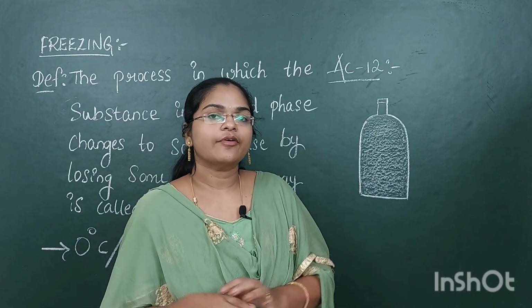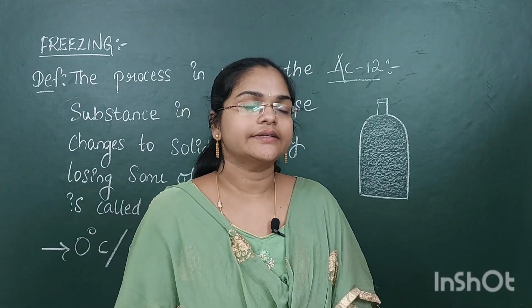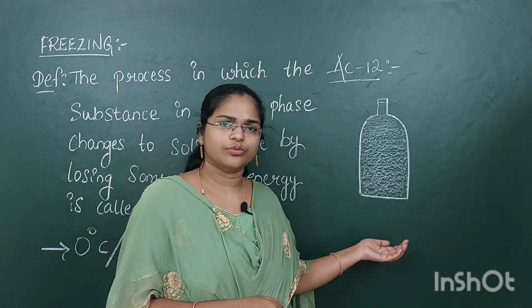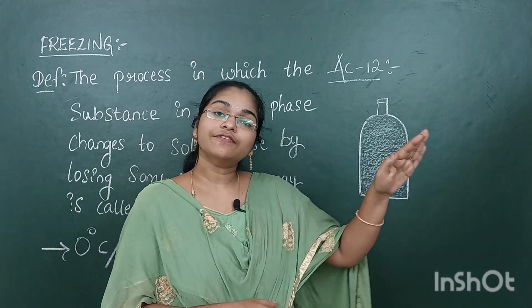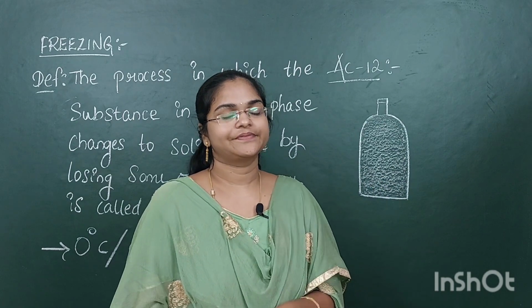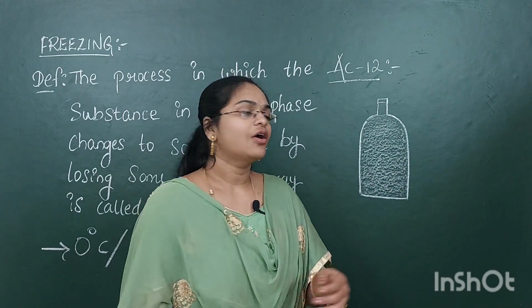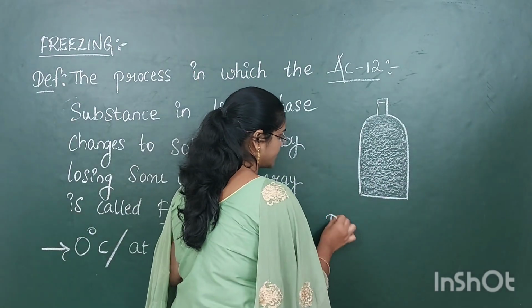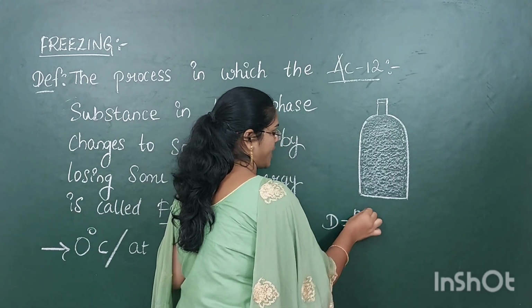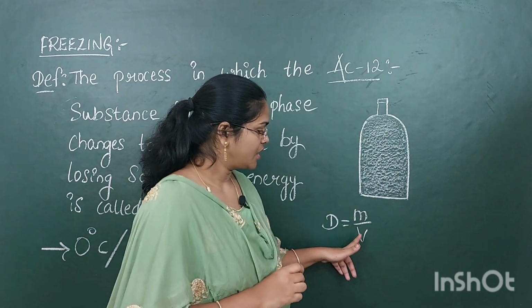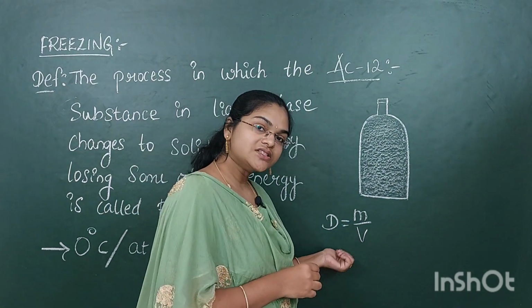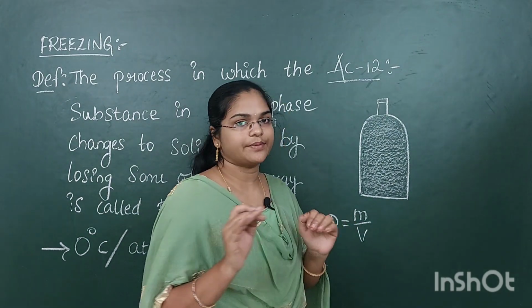Okay. Some of you may raise a doubt that though the volume of the ice is more, why does it float on the water? Yes, it floats on the water. Already we know density is equal to mass by volume. So for the density, the volume is inversely proportional.